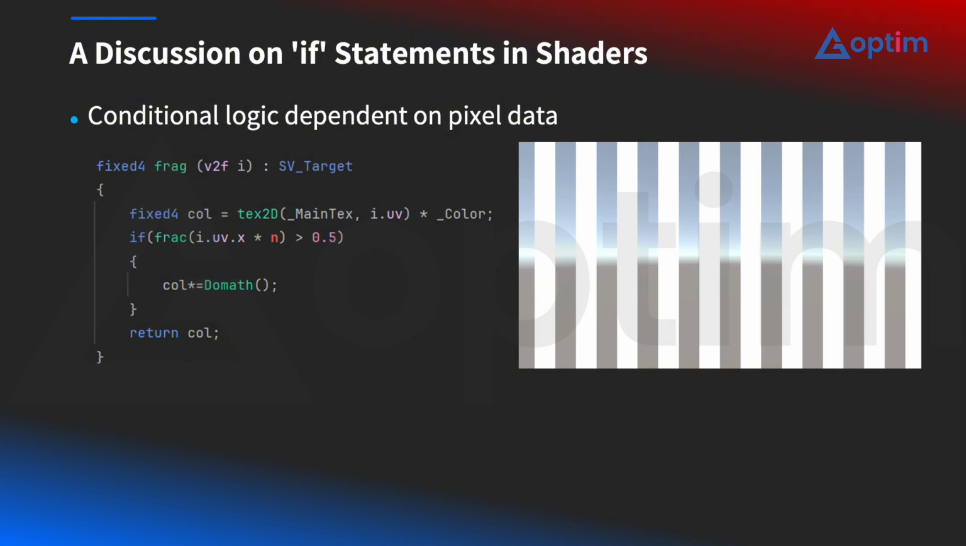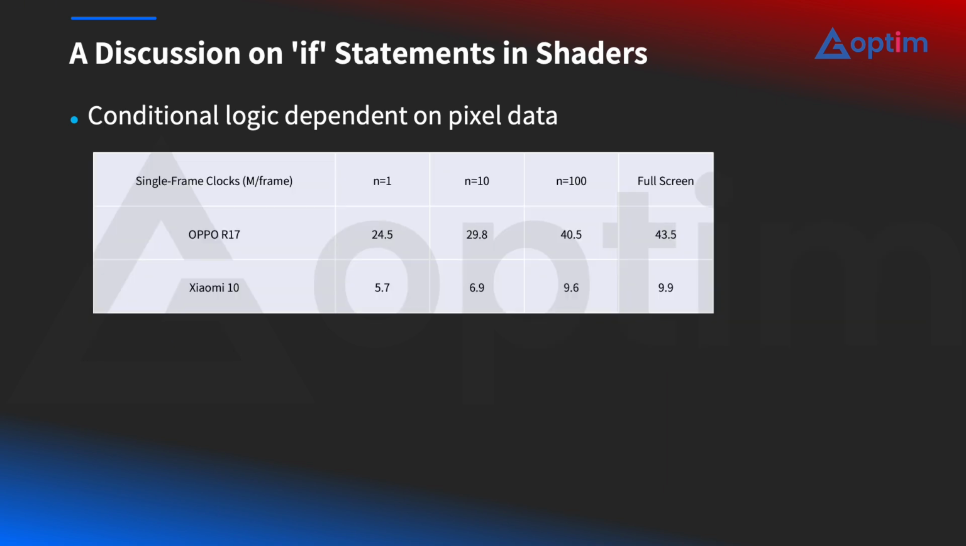Next, we increased the parameter value. We tested n equals 10 and n equals 100. In theory, half of the pixels still execute the calculation and half still skip it. The total screen area involved remains exactly the same. However, the measured clock's values were different. Let's look at the results.